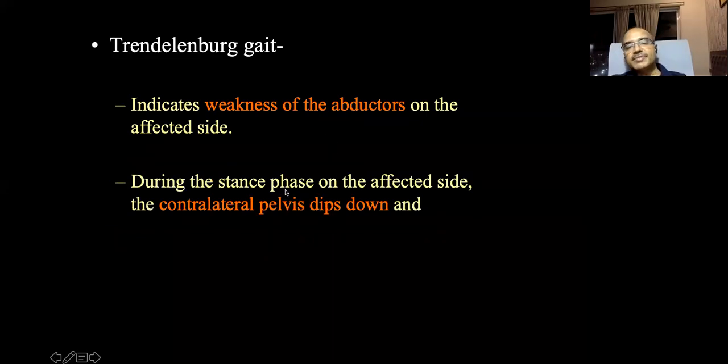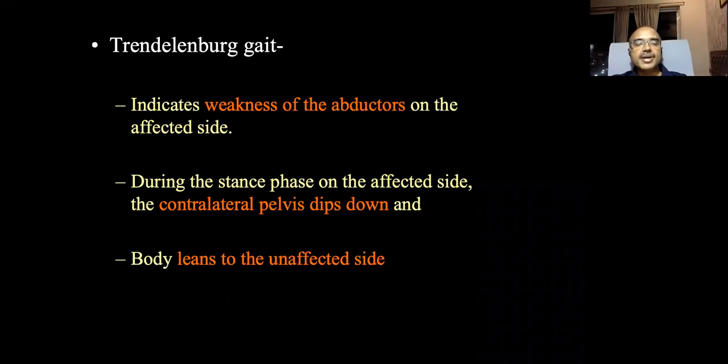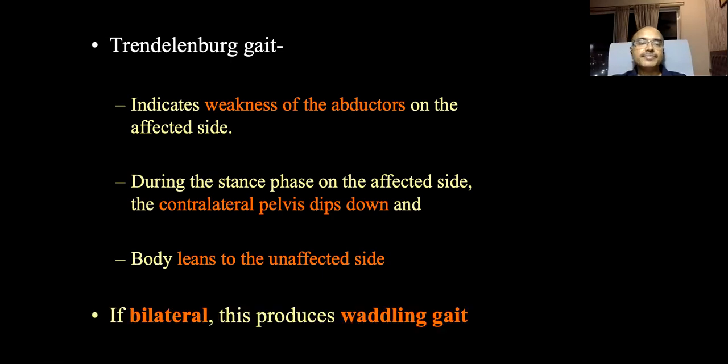So during the stance phase of the affected side, the contralateral pelvis dips down as you do a Trendelenburg test. He leans to the unaffected side because of weakness of abductors. It doesn't contract, so he leans to the opposite side. If bilateral, this produces a waddling gait. So you tell there is a waddling gait present.